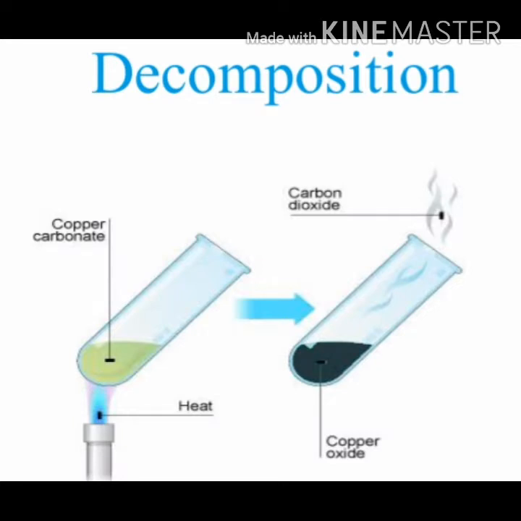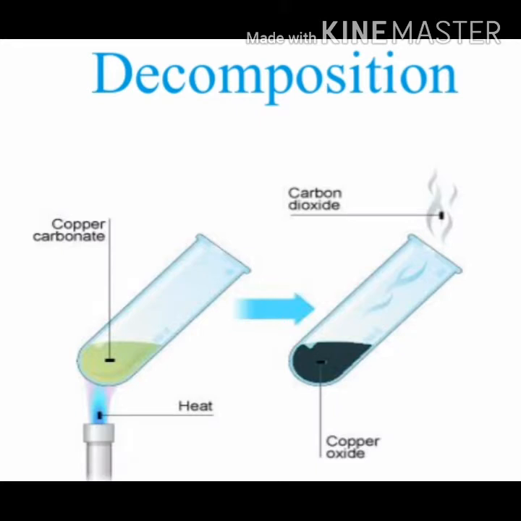Now let's understand decomposition through an example. The decomposition given here is thermal decomposition. The meaning of thermal is heat. So thermal decomposition is the use of heat to break down a compound. The compound that we have is copper carbonate.